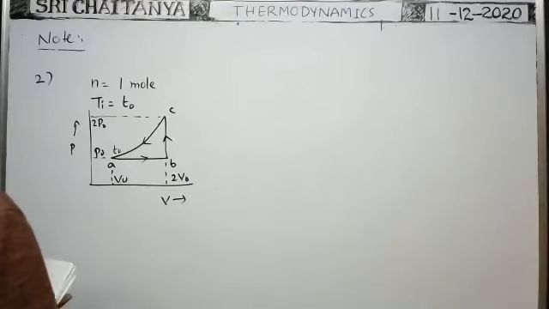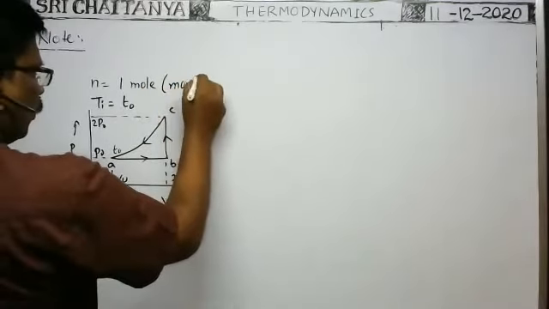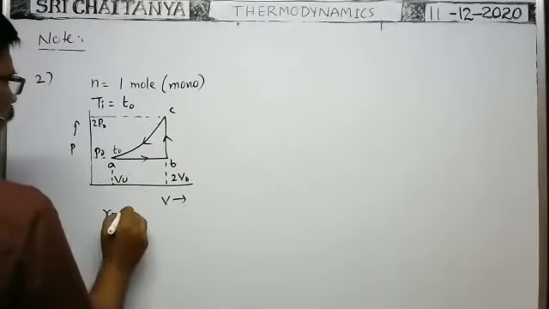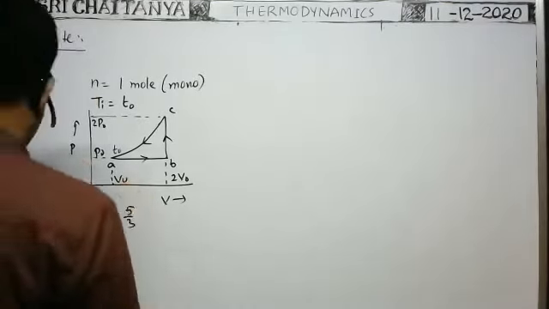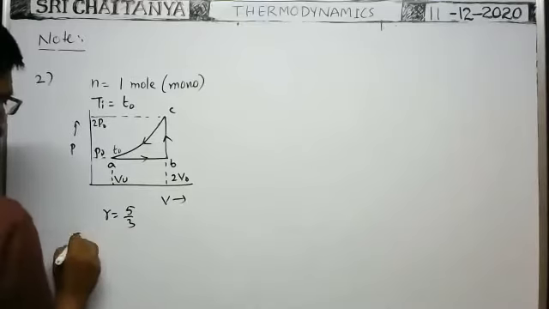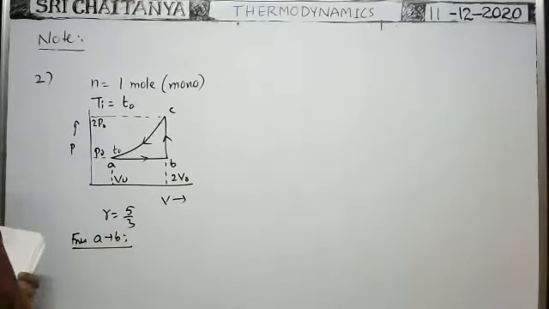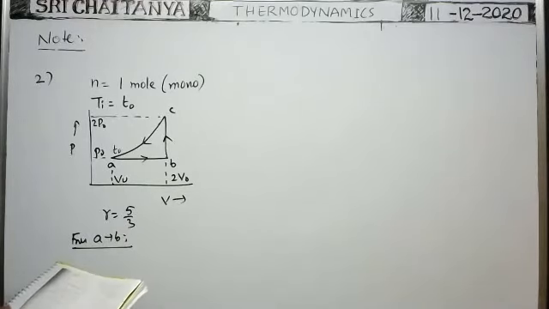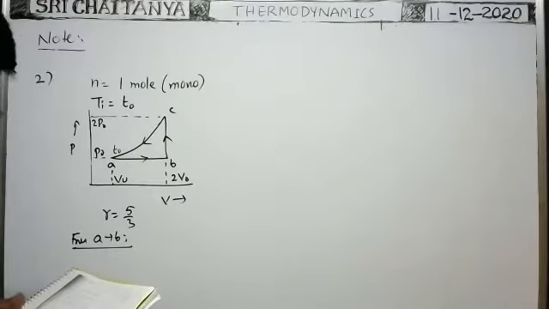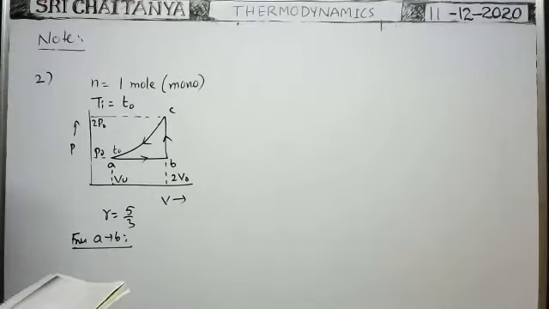Okay. Now, here it is a monoatomic gas. Monoatomic gas means gamma is equal to 5/3, so this value is also given. Now, from A to B process. They asked about the relation among the internal energies UA, UB and UC.